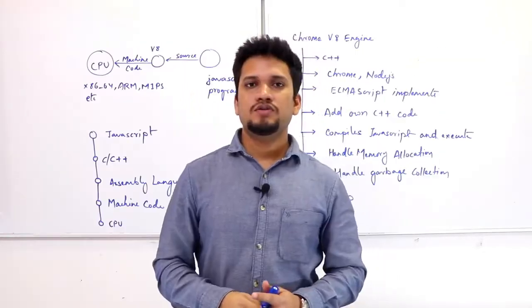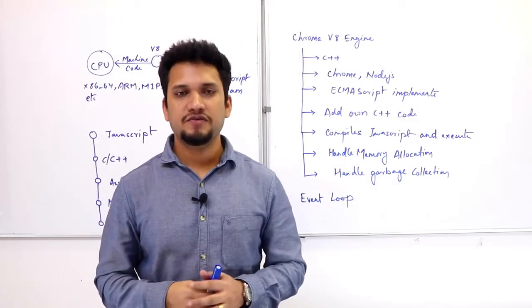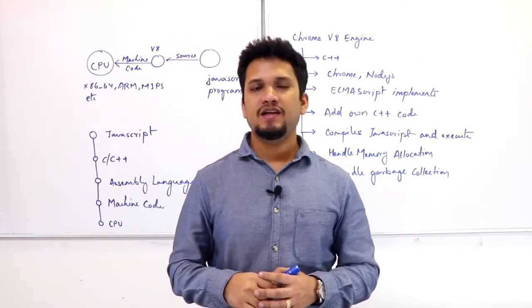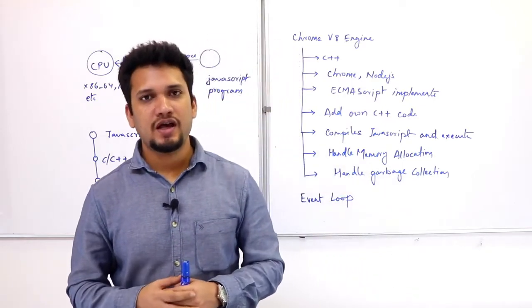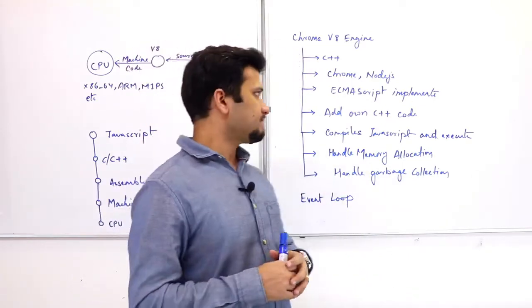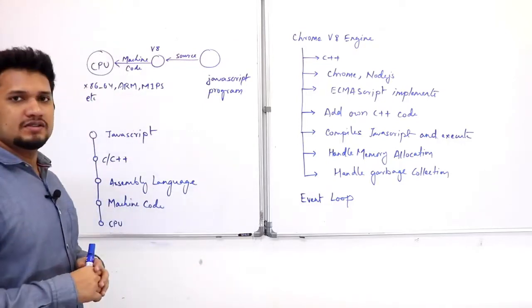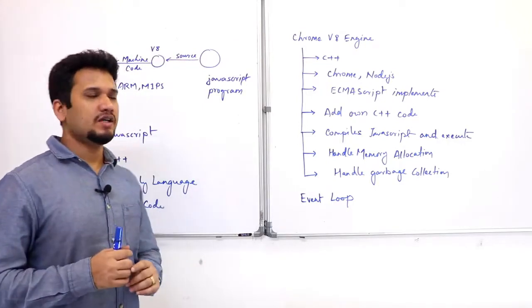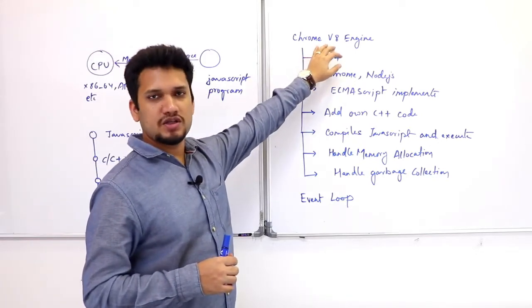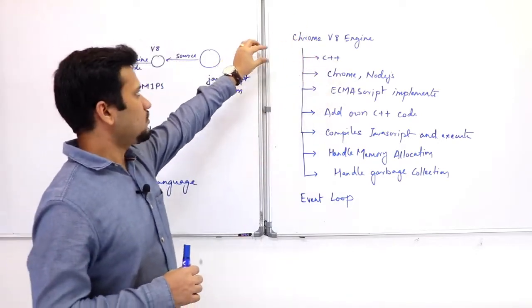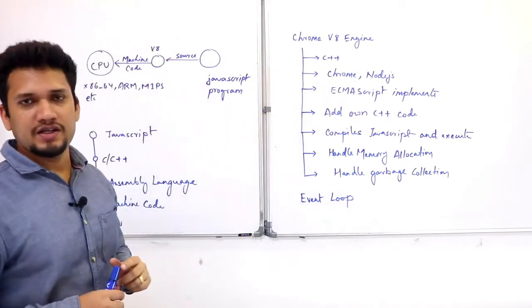So now we have seen the main important features of Node.js. Let's see how JavaScript is actually converted and executed. What makes Node.js so powerful is the Chrome V8 engine. This is what is making your Node.js so powerful. So how does the Chrome V8 engine work?